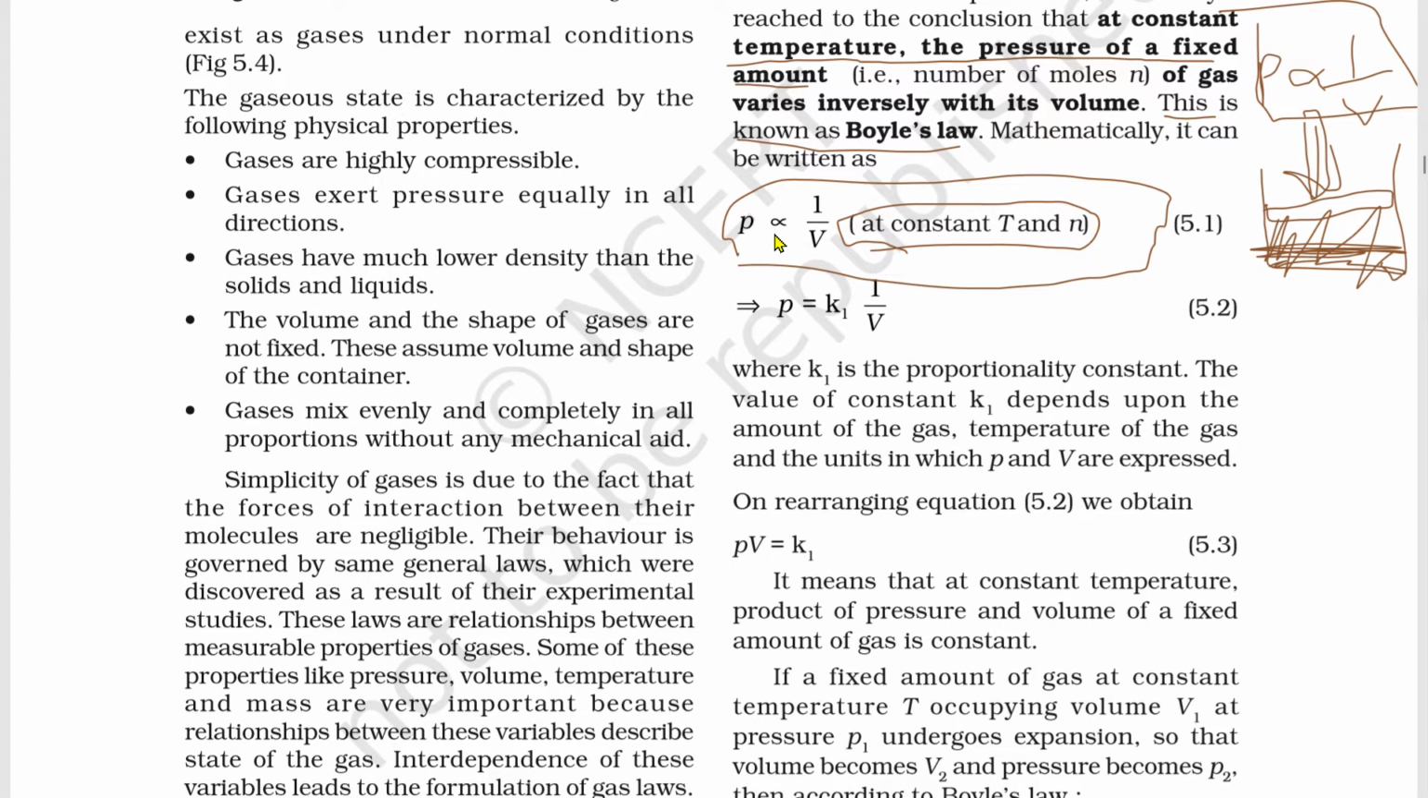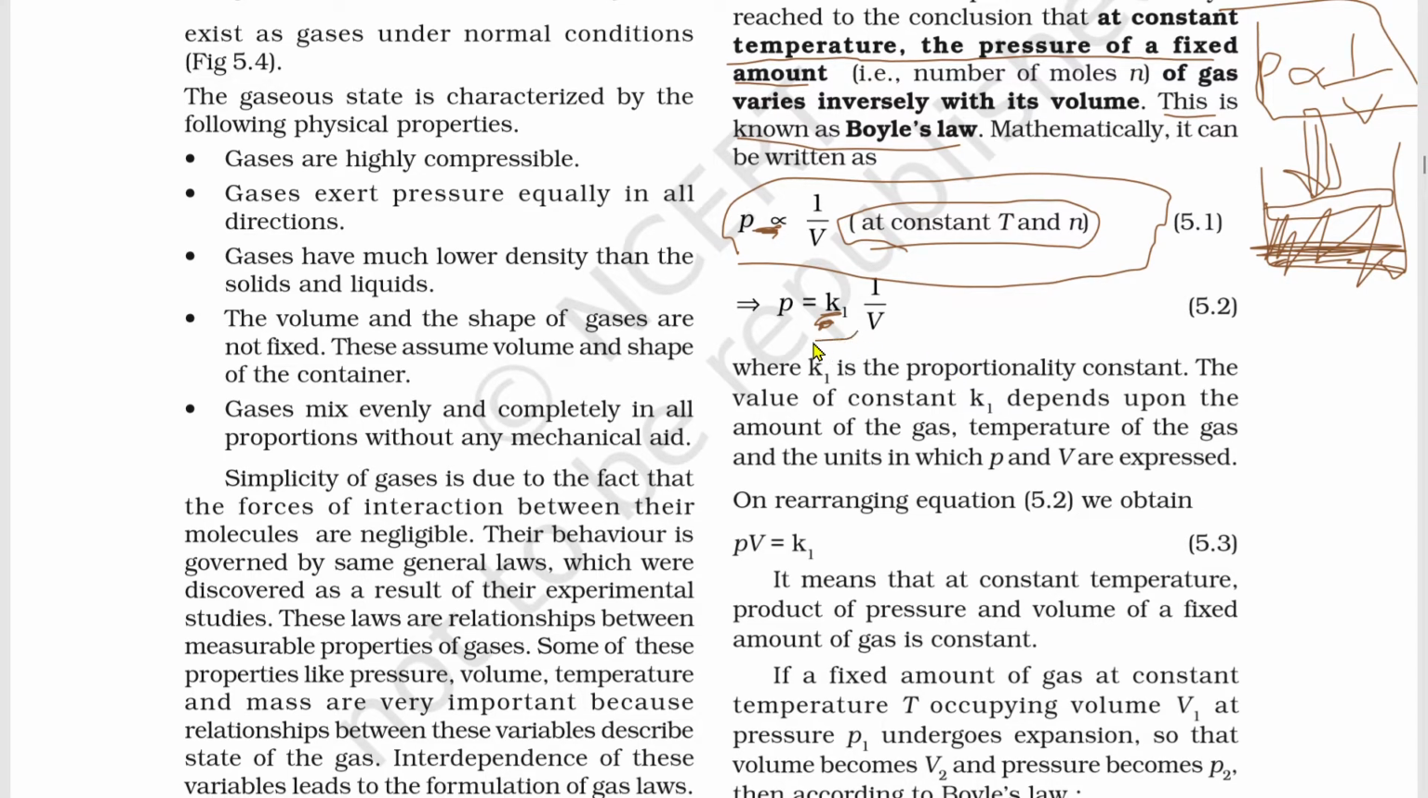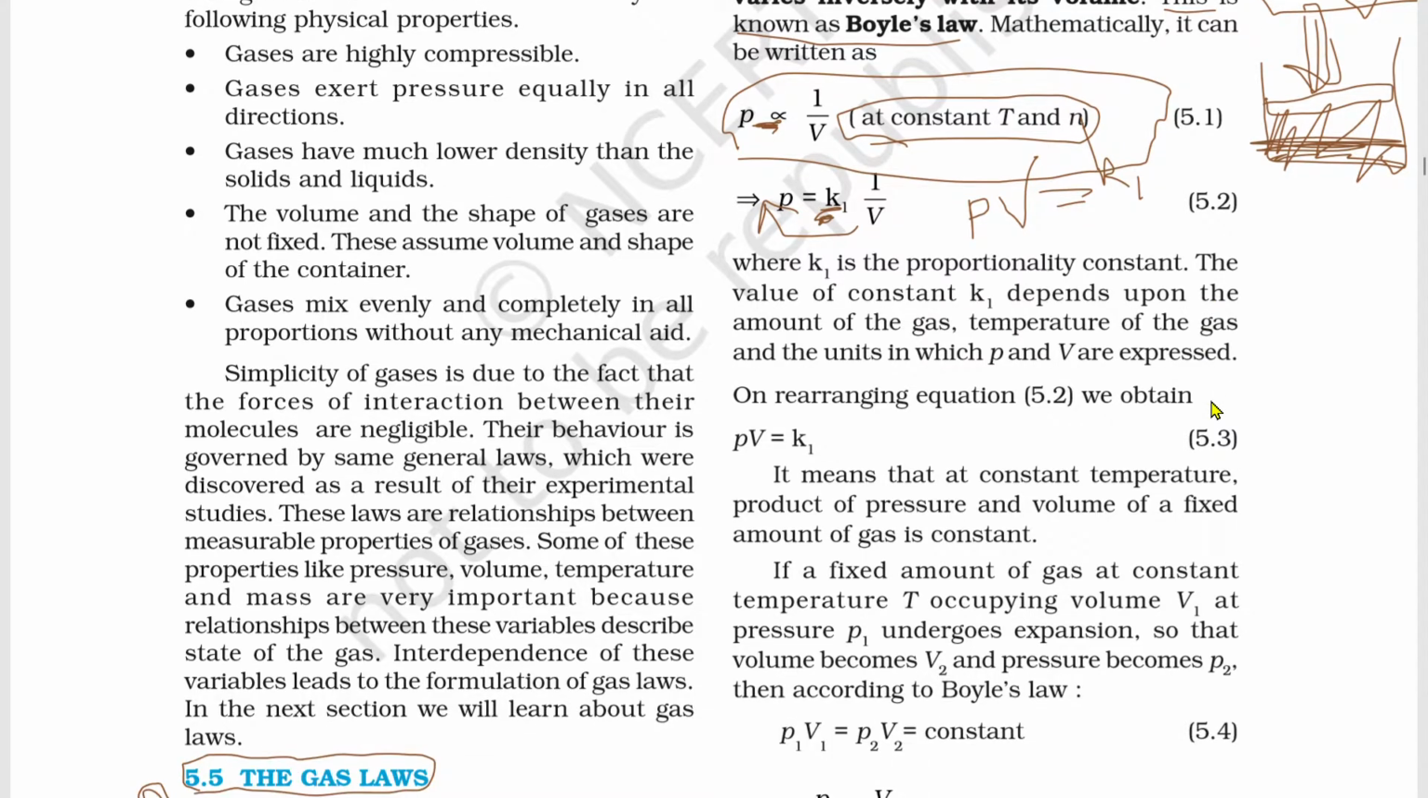So when we want to remove this proportional symbol, we can keep a proportionality constant, right? Now when we take this V over here, it will become P into V equal to constant. So this is also very important. This can come in your numericals. They might give you volume and the constant, and ask you to find the pressure, right?